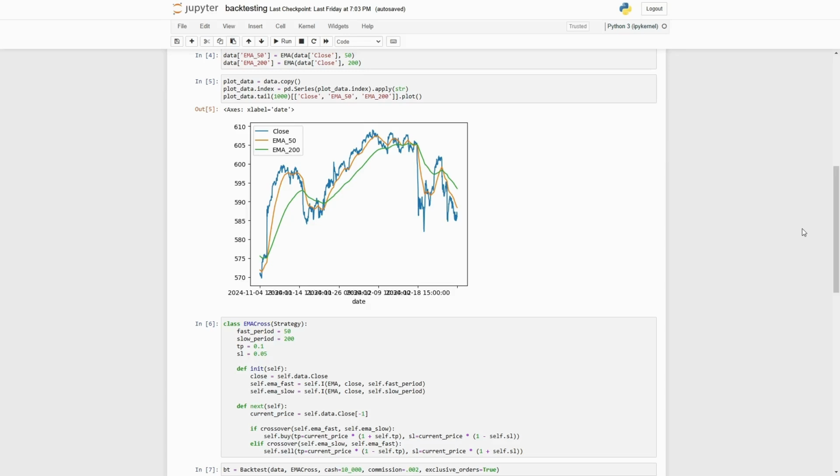Welcome back to how to backtest trading strategies in Python. In the last video, I showed you how to build a very simple EMA cross trading strategy using the backtesting.py library. And in this video, we're going to continue and use the optimization functionality to optimize this strategy to improve it further.